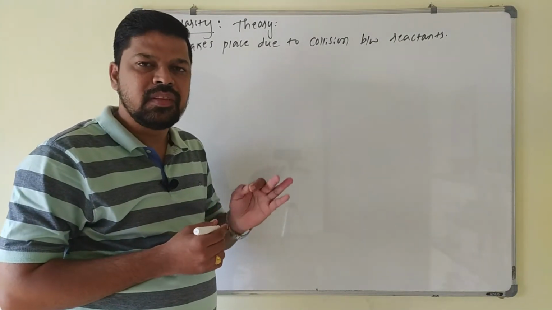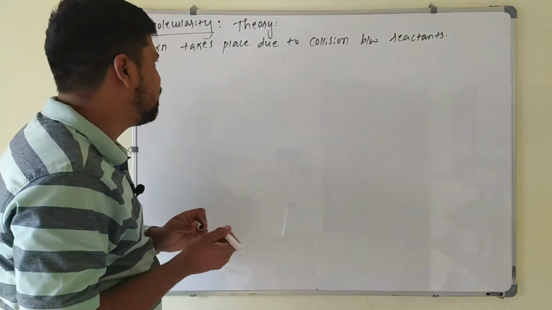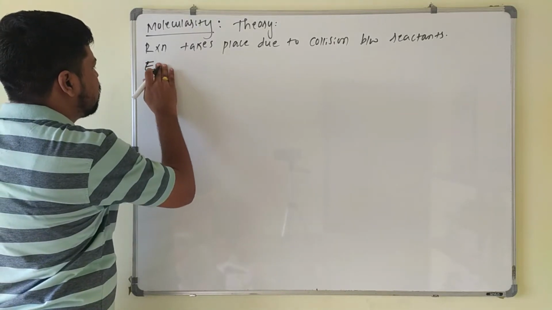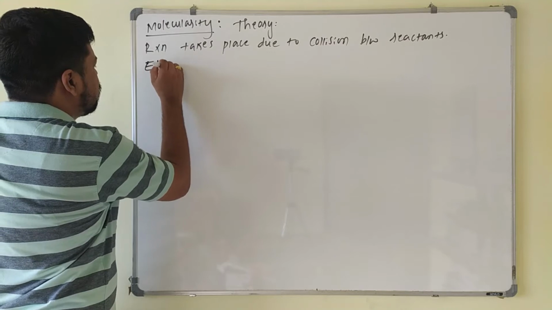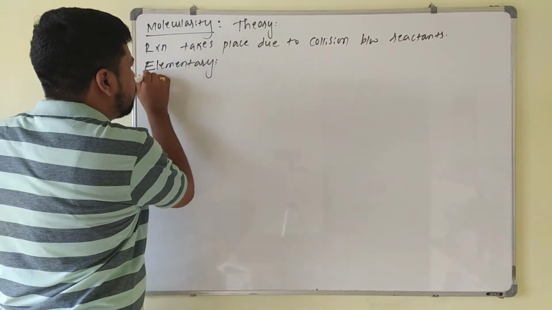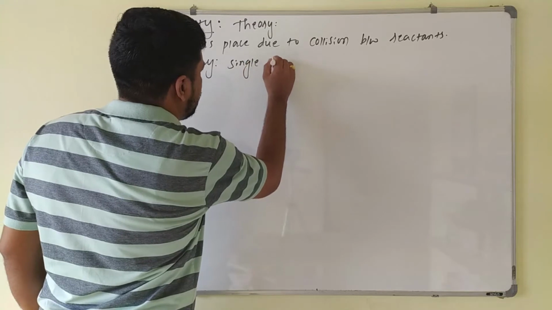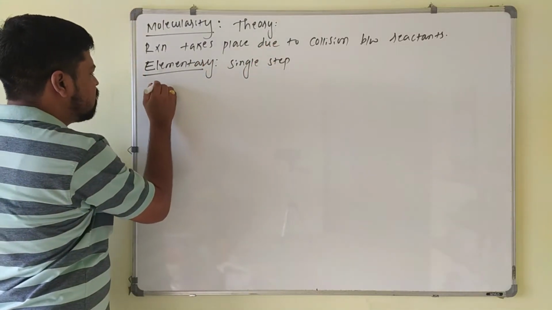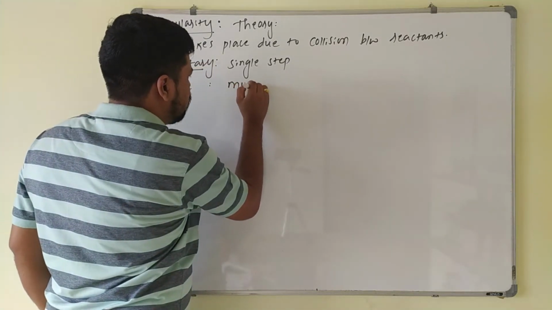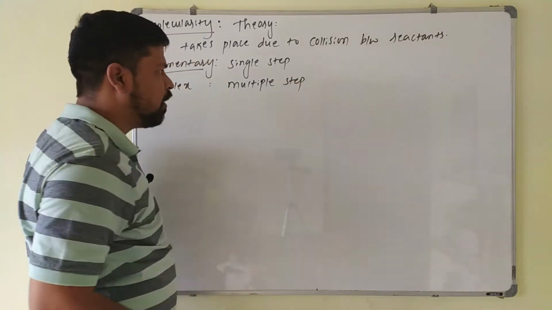Elementary reaction is the reaction which proceeds in a single step. Complex reaction is the one which proceeds in multiple steps. These two are basic things here. An elementary reaction proceeds in a single step, and a complex reaction proceeds in multiple steps.